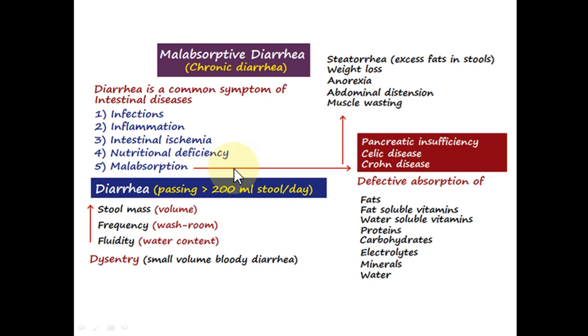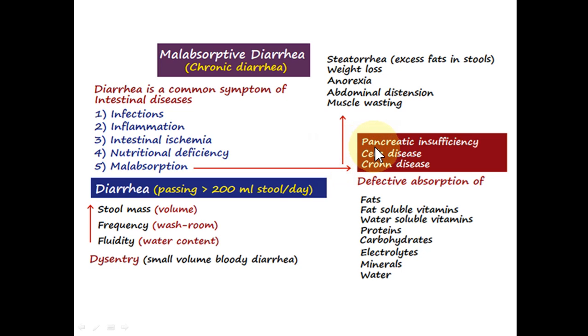We know that digestion and absorption mainly occur in the small intestine, particularly in the duodenum and in the jejunum. This digestion is assisted by the pancreas, by the gallbladder, and by the liver.